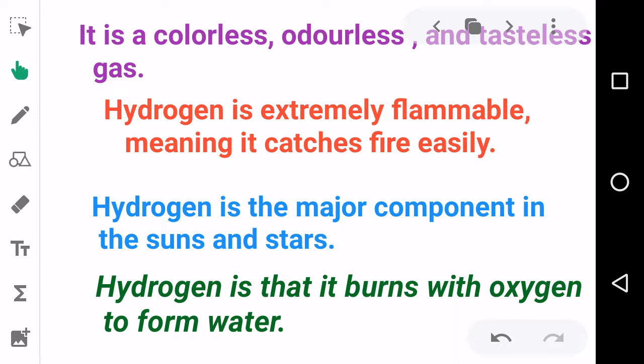Let's see what are the physical features of hydrogen. It is a colorless gas and it does not have any smell, so we term it odorless, and it's a tasteless gas also. So hydrogen is a colorless, odorless and tasteless gas. It is extremely flammable, which means it catches fire easily.